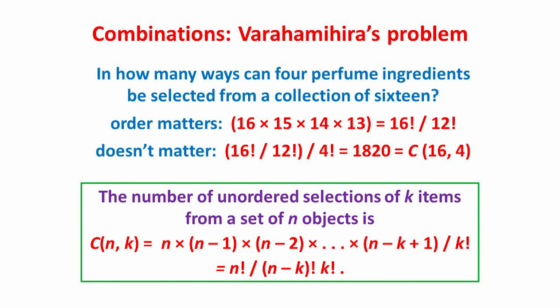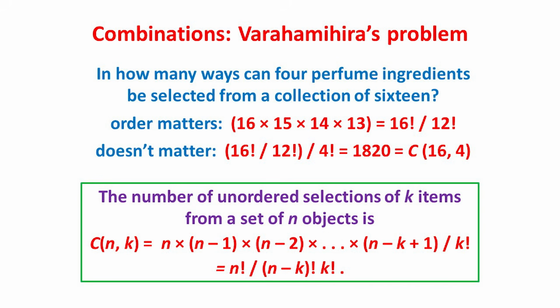But here the order doesn't matter. The same 4 ingredients could have been chosen in any of 4 factorial equals 24 different orders, all giving rise to the same selection. So to find the number of possible combinations, we must divide by 4 factorial, giving 16 factorial over 12 factorial, 4 factorial, or 1820 as the correct answer. This is the combination number C164.